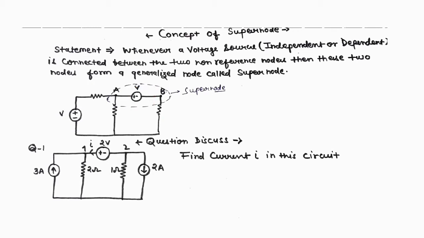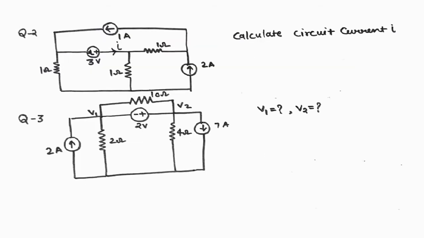Okay, so in this video we have discussed these questions. This is question number one, through which we will get the current I. Then the second question, where we will get the value of current through this branch. And you see there is a supernode condition here also, because these are non-reference nodes and in between them there is a voltage source. Due to this, the supernode concept will be implemented here.